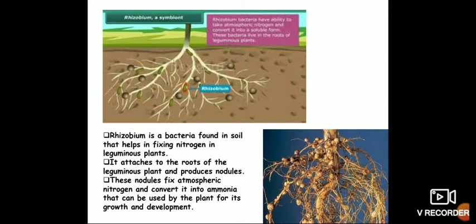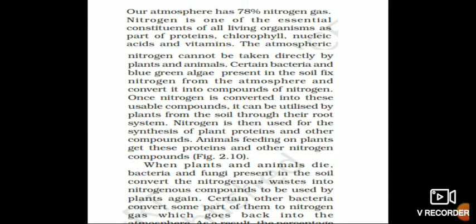What do you mean by symbiosis, children? See, if two persons are there, they should help each other. So this is the symbiosis relationship. Here the Rhizobium bacteria is helping the plant and the plant is helping the bacteria by giving some nutrients. So this is how the symbiosis is maintained here. And our atmosphere has 78% of nitrogen.